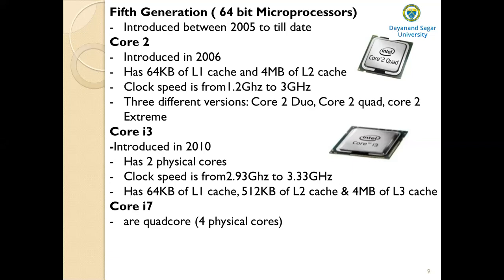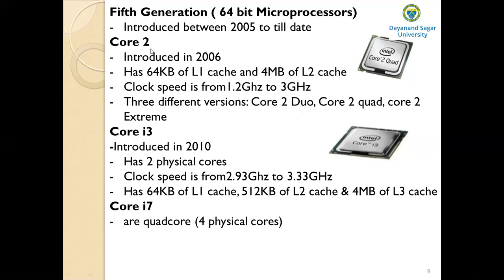Then the 5th generation microprocessors are also called 64-bit microprocessors, and they were introduced between 2005 till date. In this generation, they are called microprocessors having many cores.